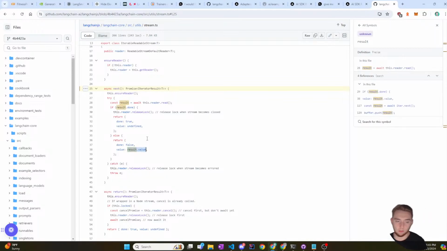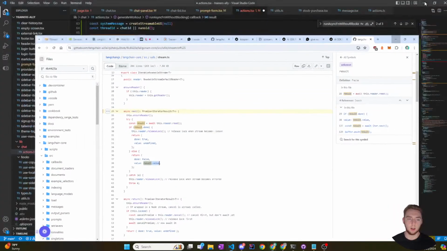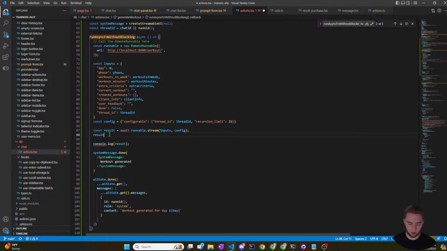Okay, so it returns a value. I think this is what I actually want. Or maybe there's a better way where I could do reader. What does read return? Okay, so it's a function.